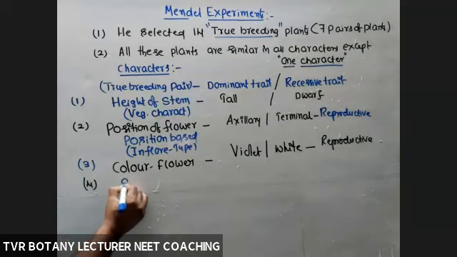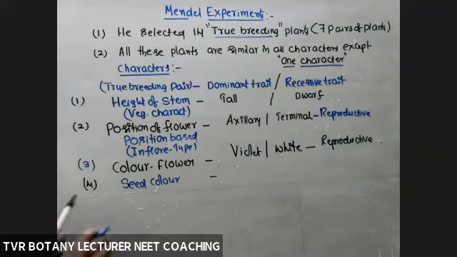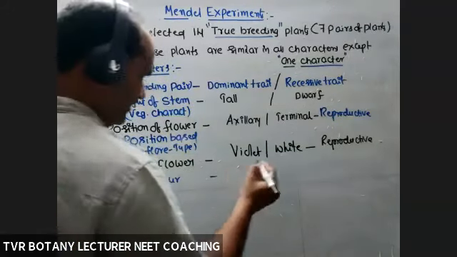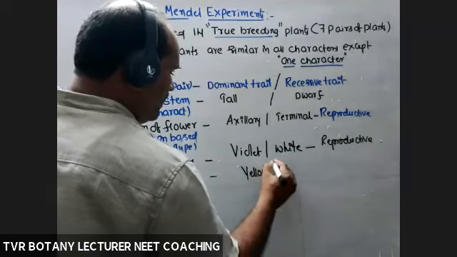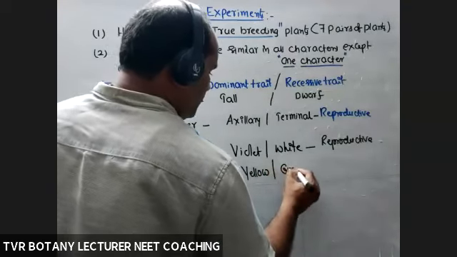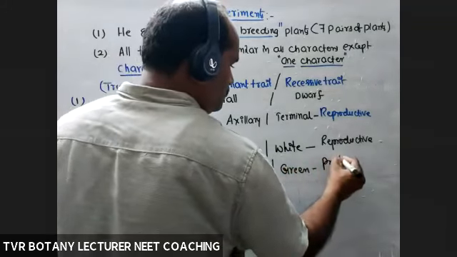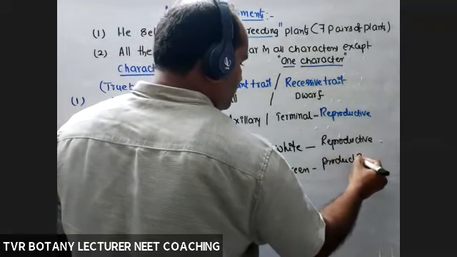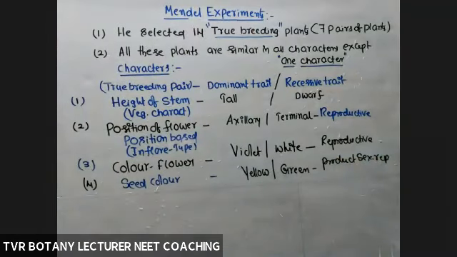The fourth character is seed color, color of the seed. What color means the type of the color. What type of seed color? This is well known to you from 10th class. Seed color: yellow or green. So this is a product of sexual reproduction. Seed is a product of sexual reproduction or not?